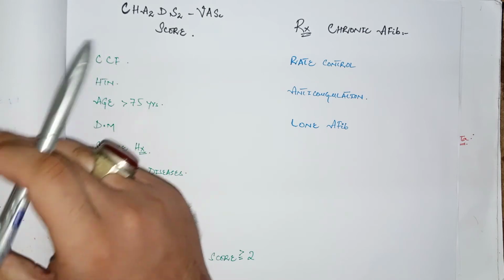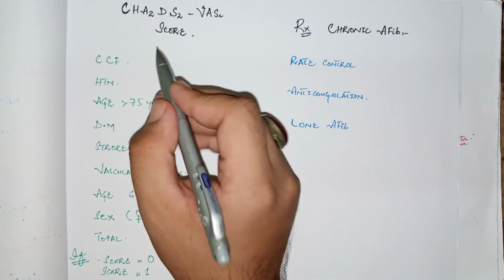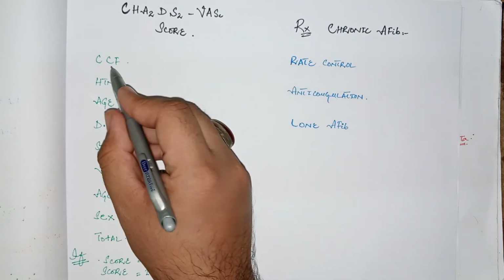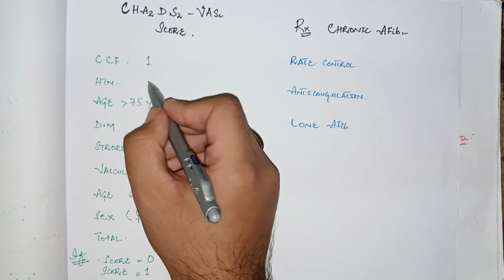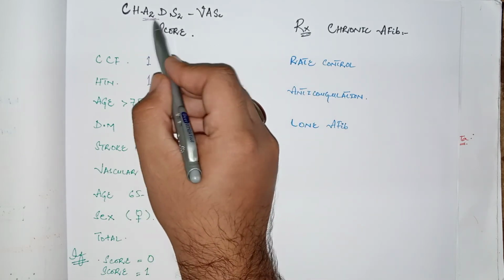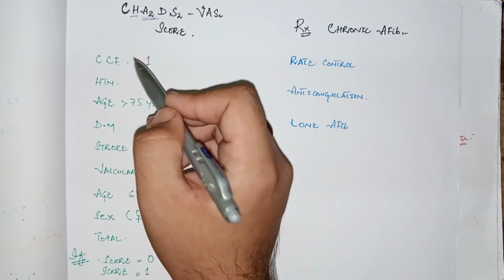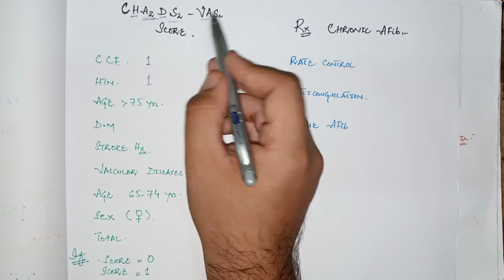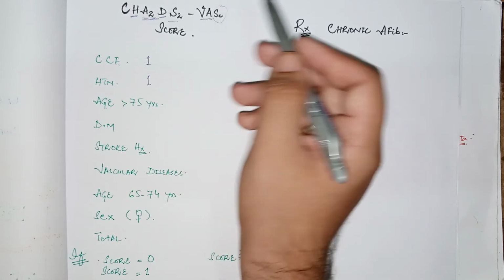the CHA2DS2-VASc scoring system. It is very important to assess the risk of stroke development or risk of thromboembolism in the atrial fibrillation patient. If the patient has congestive cardiac failure, give the patient 1 score. If hypertension, 1 score. Age more than 75, so this A2 shows the age, and C shows congestive cardiac failure. H is for hypertension, D for diabetes, S for stroke history, V is for vascular diseases, and A for age, and Sc shows sex of the patient.